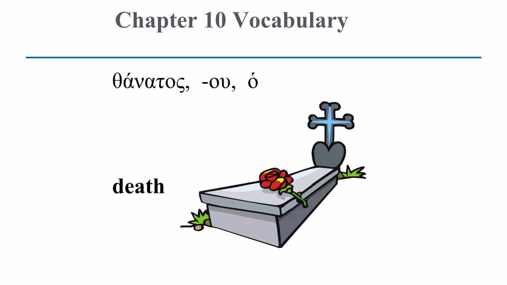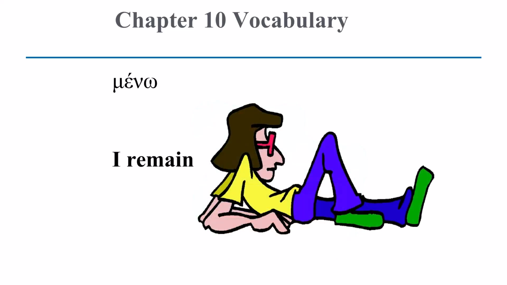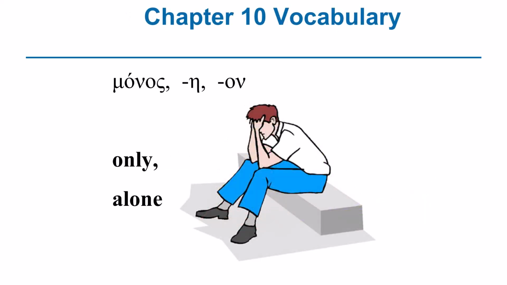Before we close, let's look at chapter 10 vocabulary. Let's look at some words that we find in chapter 10. We have the word thanatos, and thanatos means death. And then we have the word krino. Krino means I judge. And then we have the word meno. Meno means I remain. And then we have the word monos.